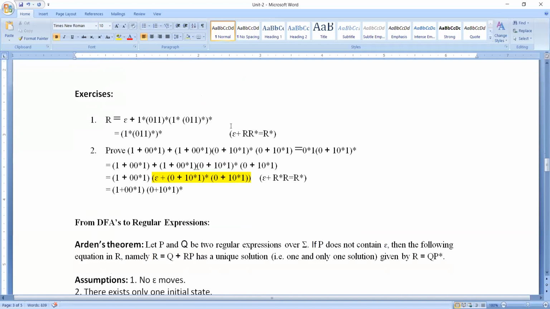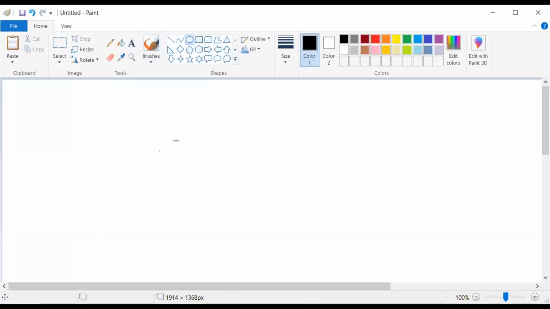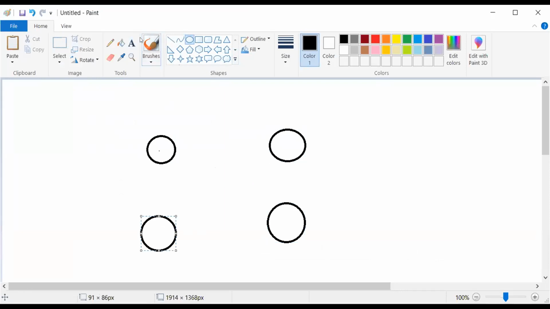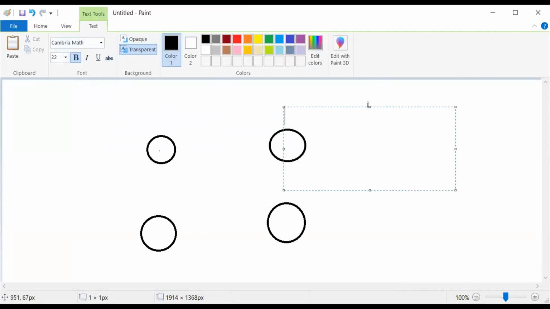Now we are entering one of the very important parts, which is DFA to regular expressions. I already told you long back with the help of a diagram. I don't know whether you remember it or not. I think I drew 4 circles, 1, 2, 3 and 4, and in each circle we wrote something. What does this circle refer to?